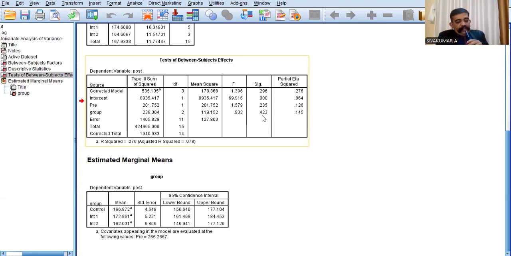I will repeat again. There is no significant difference between the post-intervention cholesterol concentration and different types of exercise after controlling for the pre-intervention cholesterol concentration. Controlling means just take it, do not manipulate it. That is known as controlling in experimental research, in a statistical test. Controlling means do not manipulate the variable.